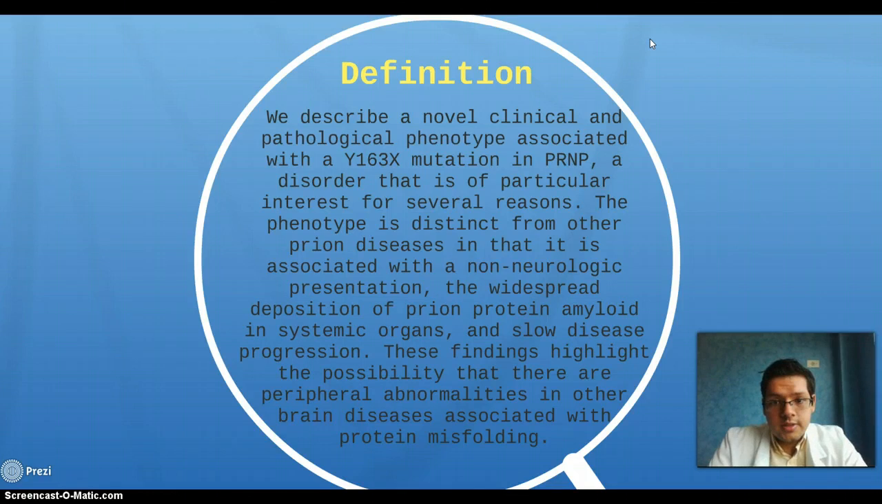The phenotype is distinct from other prion diseases in that it is associated with a non-neurological presentation. The widespread deposition of prion protein amyloid in the systemic organs, and slow disease progression, define and highlight the possibility that there are peripheral anomalies in other brain diseases associated with protein misfolding.